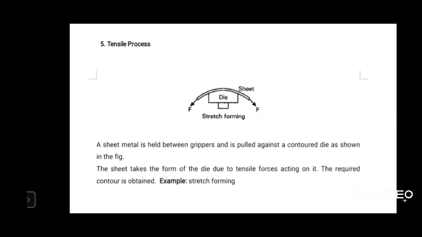So this is the classification of metal forming based on the forces. Based on the forces we classified into direct compressive force, indirect compressive force, tensile force, bending force and shear force. In direct compressive force, forging and rolling are the examples. In indirect compressive force, extrusion and drawing are the examples. Tensile, bending and shearing processes are used to operate on sheet metal. I hope you understand the classification of metal forming based on forces.